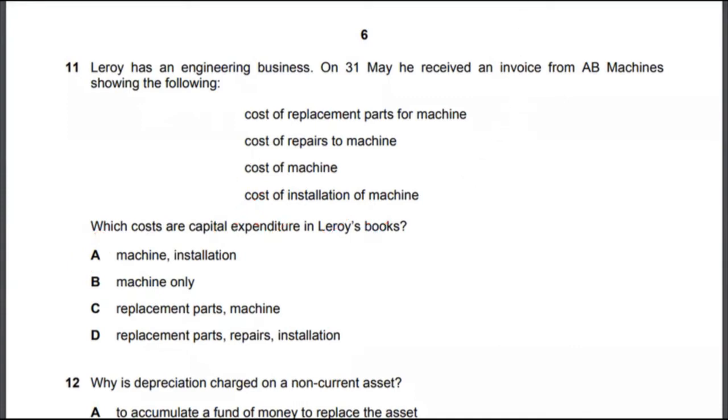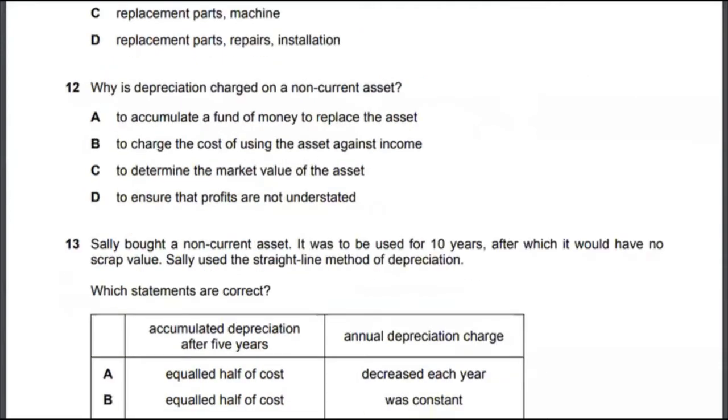So let's look at multiple choice 12. Why is depreciation charged on a non-current asset? That is to charge the cost of using the asset against income. That is the classic definition of depreciation. So the correct answer to multiple choice 12 would be option B.